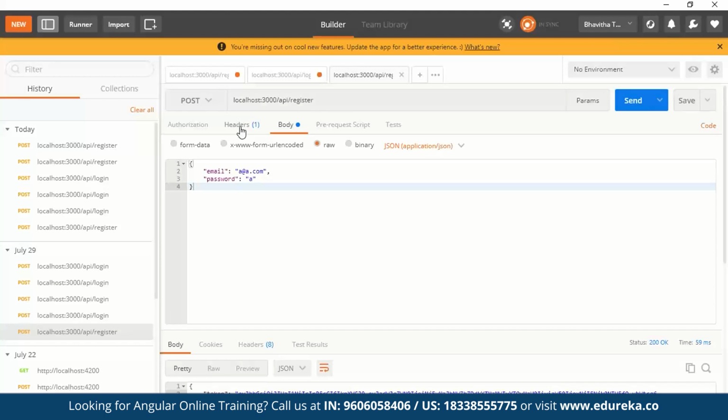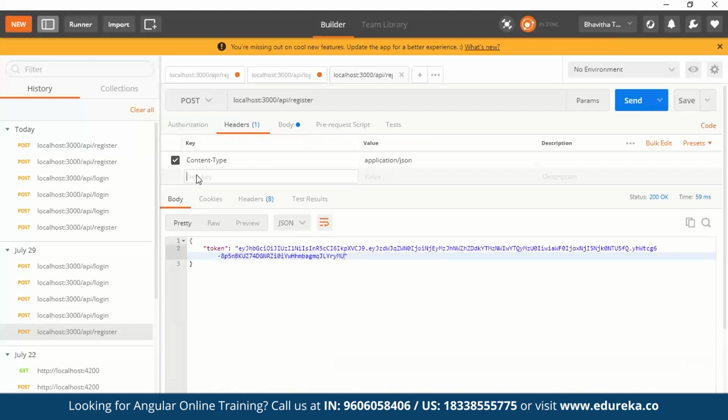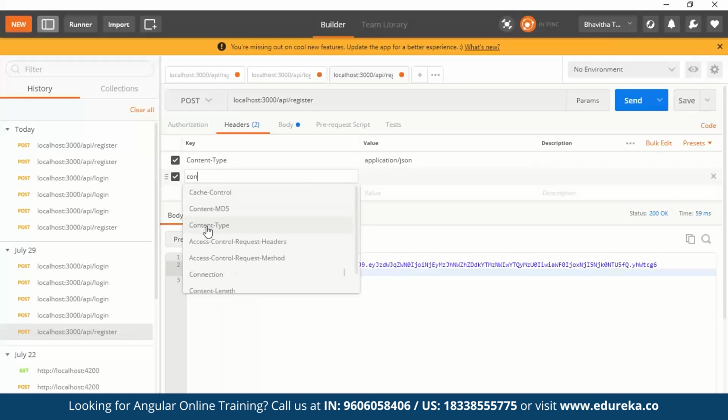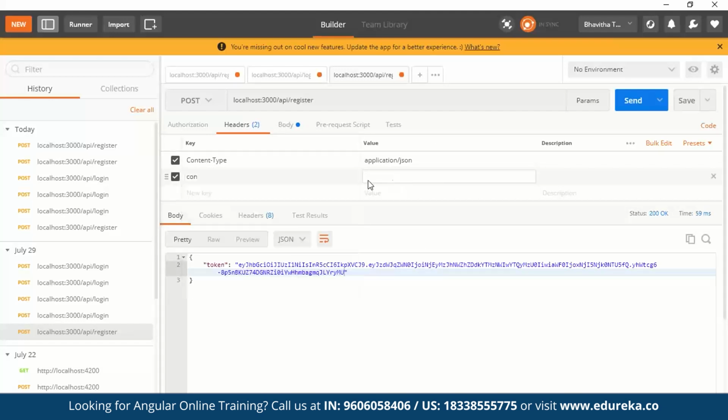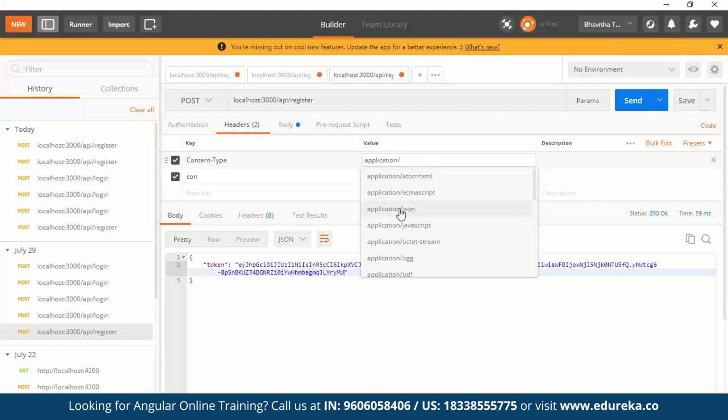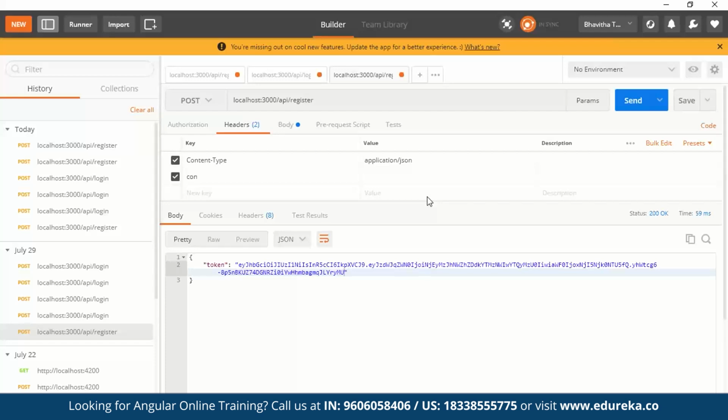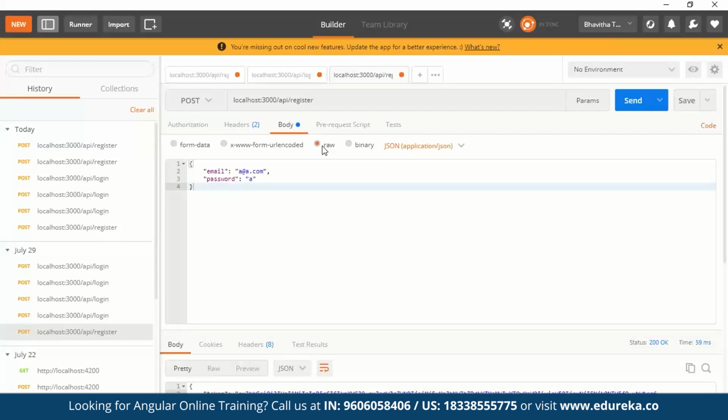The next thing that you're going to do is come to headers. Make sure you select the content type. Just say content type here. Now once you've done that, make sure your value is set to application JSON. Again, just go ahead and say application, and then you'll find application JSON here. Come to body, say raw. Now whatever the default might be, just make sure it is in raw.